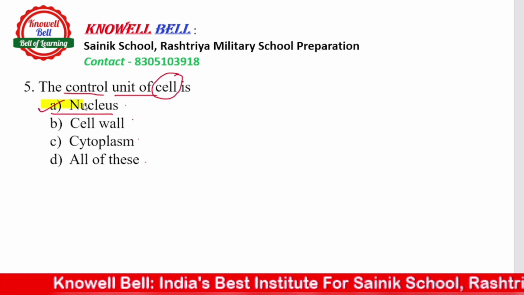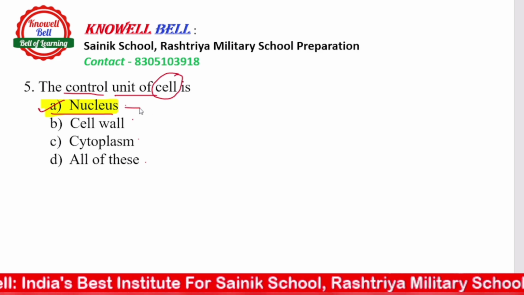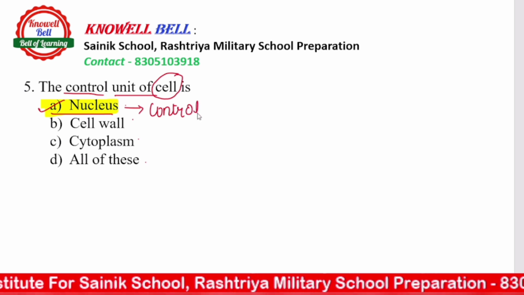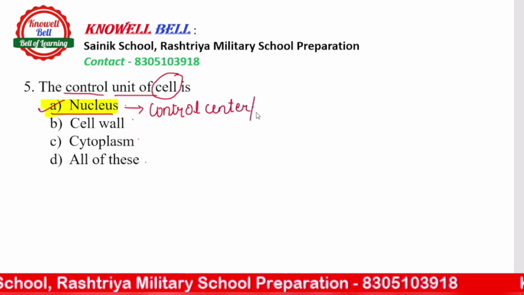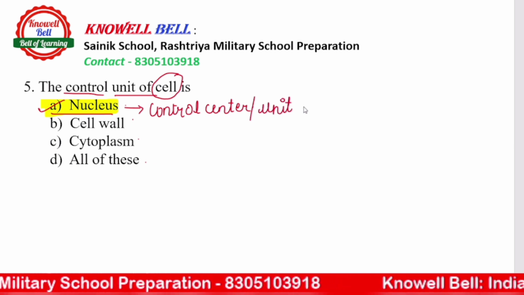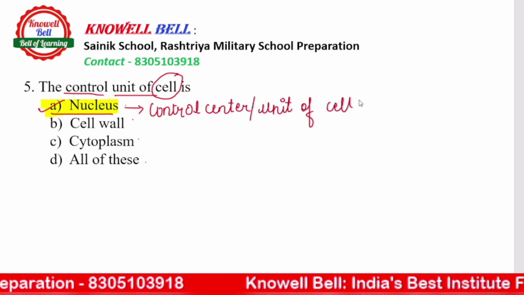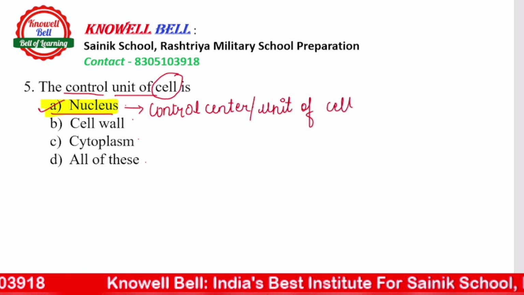Nucleus is also called as a control unit or often called as control center of the cell. जितने भी functions हो रहे हैं in the cell, जितनी भी activities एक cell perform कर रहा है, all of that is controlled by nucleus. So control center or control unit of the cell in both plants as well as in animal cells, right? So control unit of the cell is nucleus, that's called the control center or the control unit of cell.